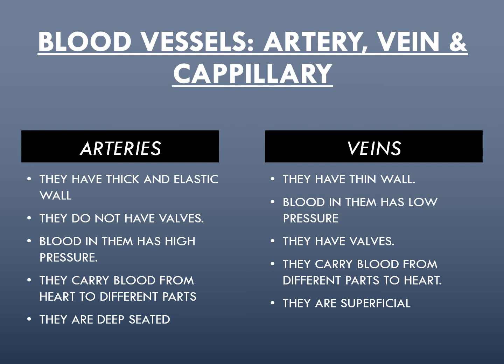And the capillaries are very fine tubes, and their thickness is only of one cell, and that's why the exchange of materials is possible through the capillary.